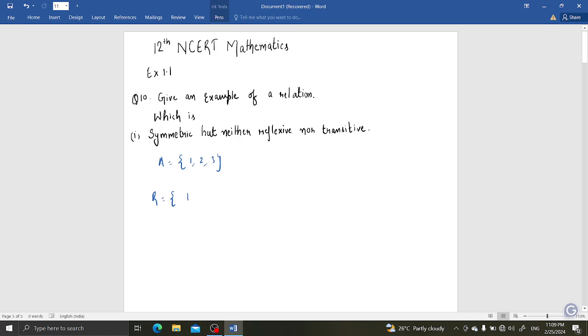So check. If I take (1, 2) and it is symmetric, then if (1, 2) is there, (2, 1) has to be there. And I will take (1, 1) also. Now what is the meaning of reflexive? Reflexive means each element of A is related to itself. But here (1, 1) is there, but (2, 2) is not there, and (3, 3) is not there, so R is not reflexive.